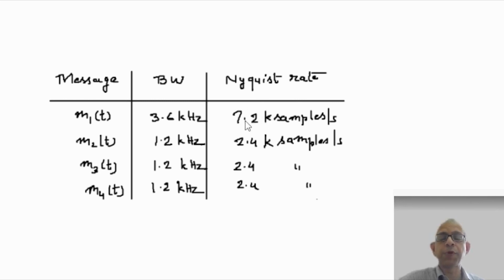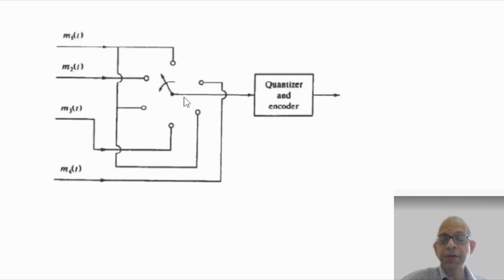In that case, it will be possible to perfectly sample all signals at their Nyquist rate. So this is the arrangement. This is a commutator taking samples in turn, first from M1, then from M2, then again from M1, then from M3, then again from M1, and then M4, and then again from M1. So this way, you can see all the signals are sampled at the Nyquist rate.